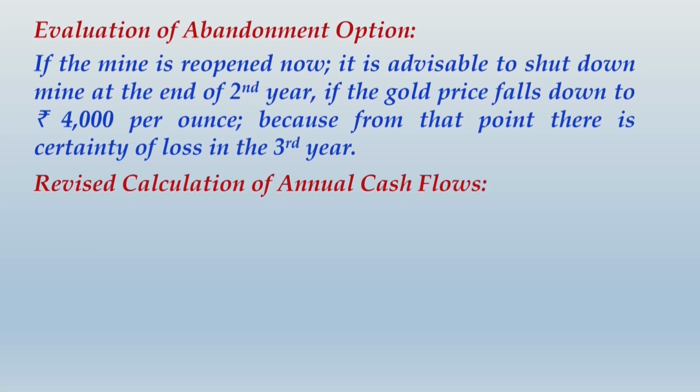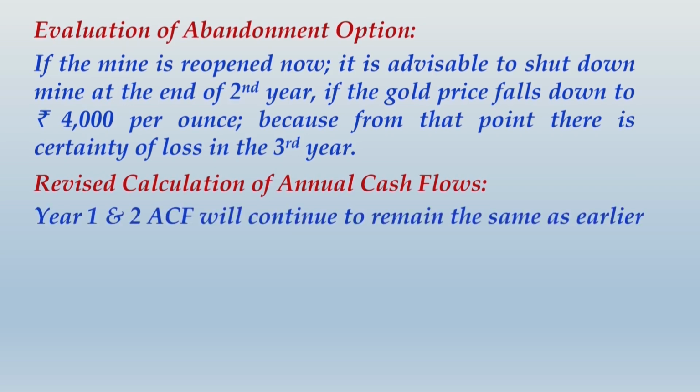Now we have a revised calculation of annual cash flows. You know what will happen? The year 1 and year 2 annual cash flows will continue to remain the same as earlier, that will be rupees 4 lakhs. However, from year 3 the cash flow computation will be a little different. Let me explain this point to you.